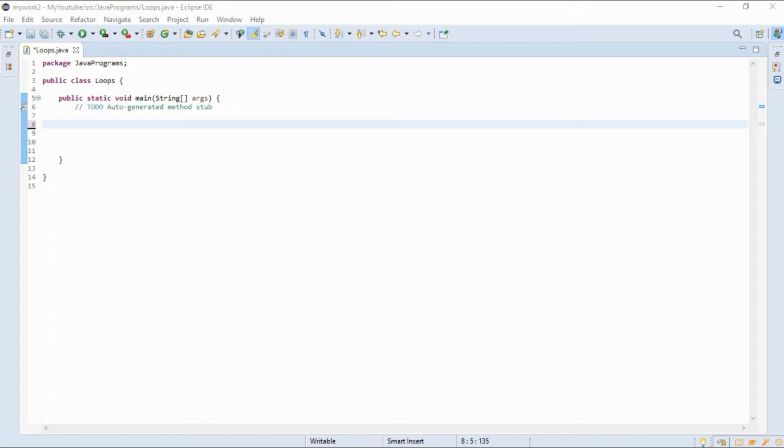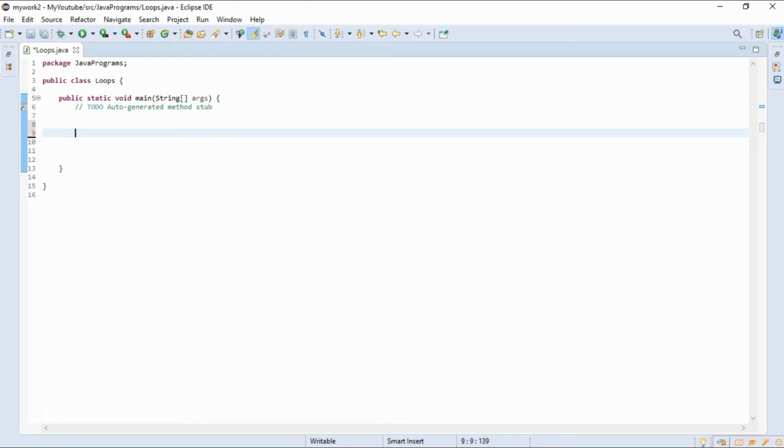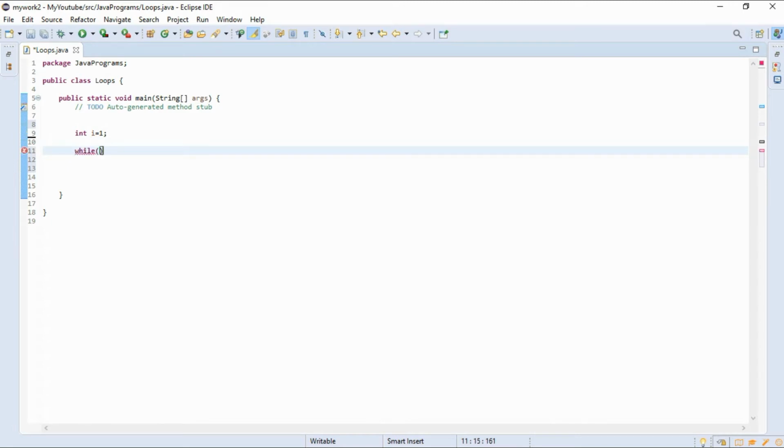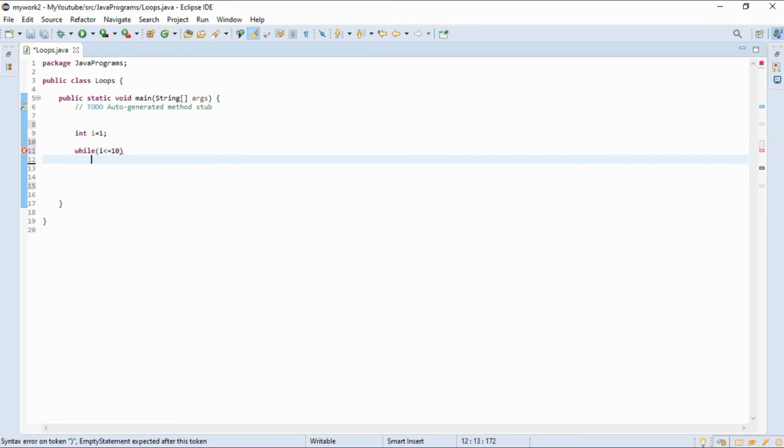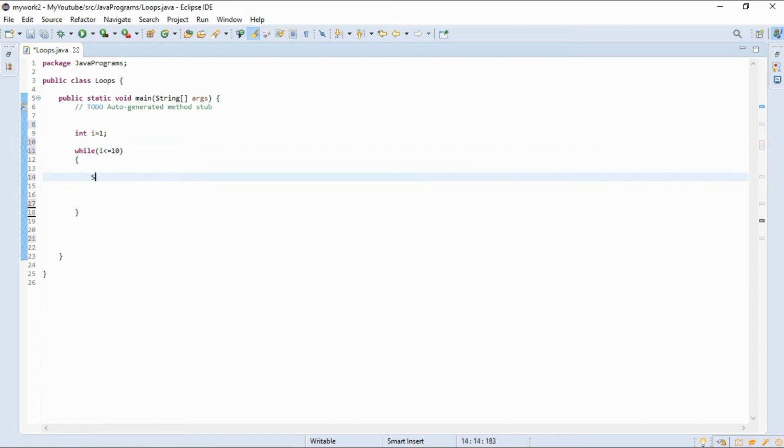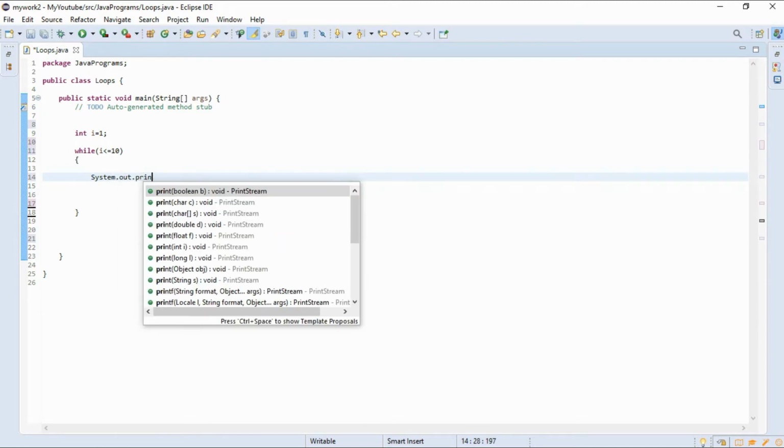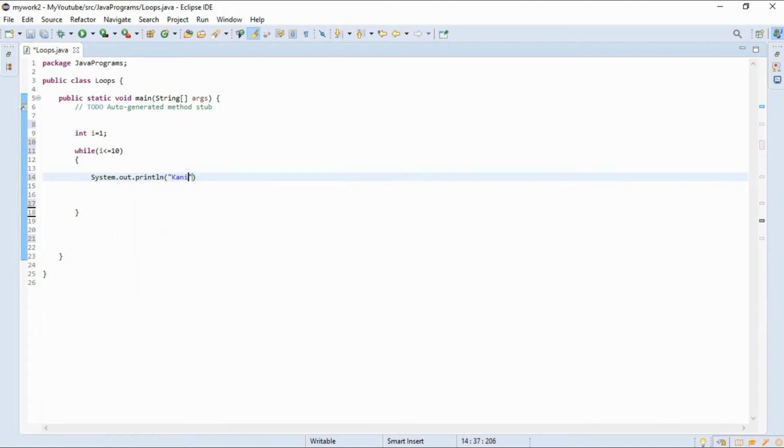Okay, first of all we'll write code for while loop. First of all we have to use one integer, int i equal to 1. In a while loop, first of all we have to write a condition, meaning how many times the statement should be repeated. I need to print my name 10 times, so I will write i less than or equal to 10 as the condition. So System.out.println of Kanishk.